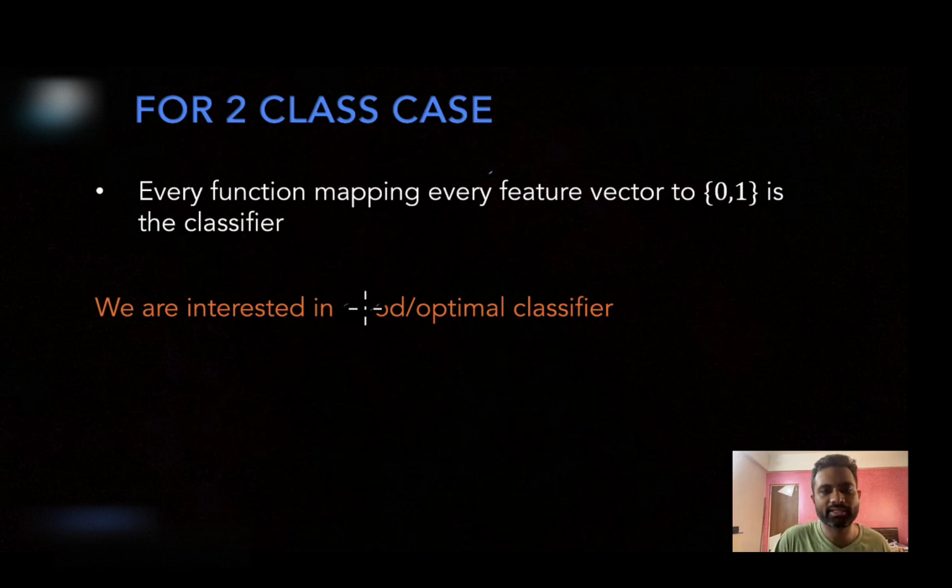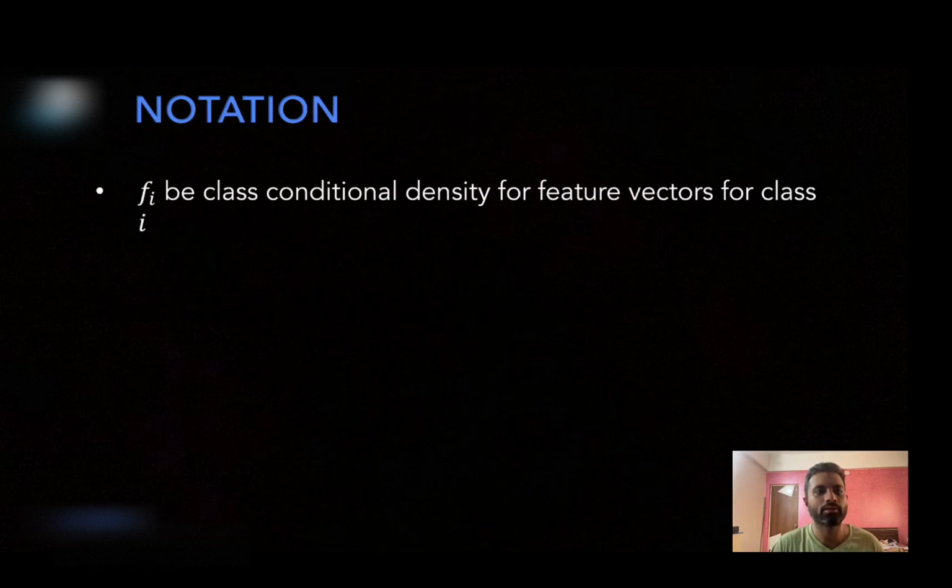We are interested in the best classifier. Now let us mathematically define the underlying unknown data distribution that we have assumed. Let's say small f subscript i is a class conditional density for a feature vector of class i. Now the class could be either 0 or 1, so we are working with two class conditional densities, small f0 and small f1.